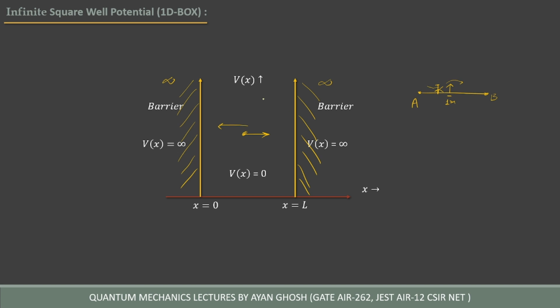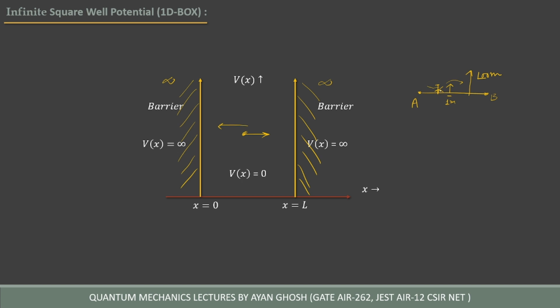Now, here we used infinite. Let this wall have height 1 meter and let another wall have height of 100 meter.